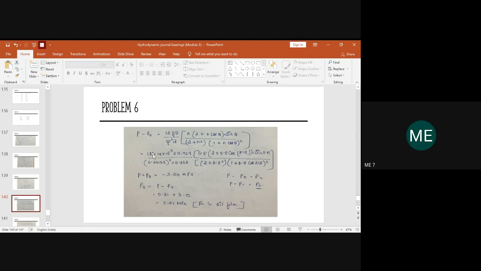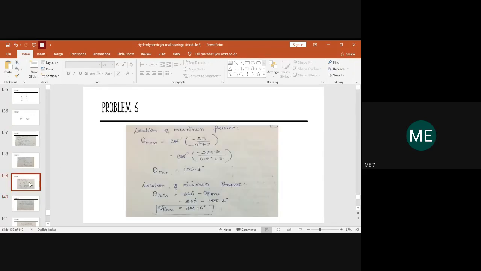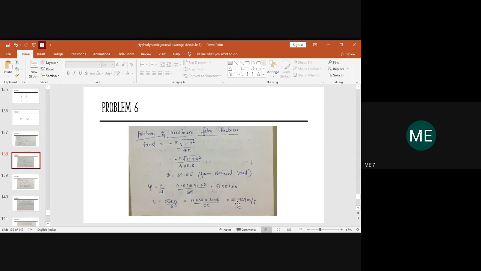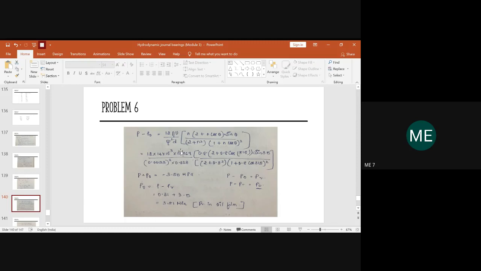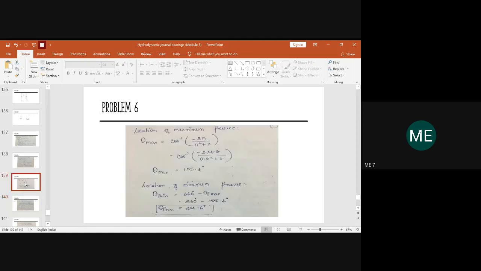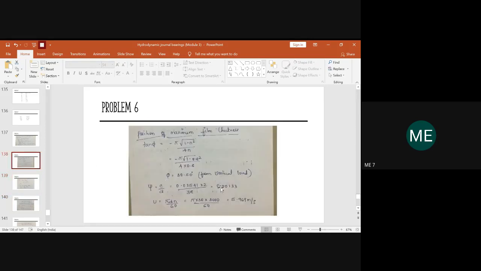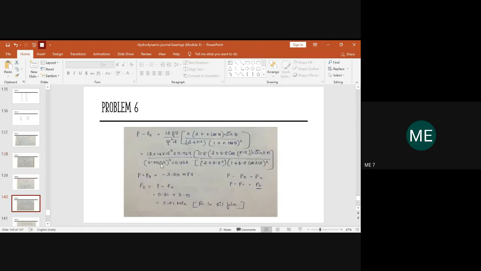So you will write 12 into viscosity, which is 14 centipoise. We need to convert that into Pascal second and hence we are multiplying by 10 raised to minus 3. 14 into 10 to the power of minus 3, into velocity value U we have calculated. It is 5.969 meter per second. So kindly substitute the same value here. 5.969 divided by the diametrical clearance value we have calculated as 0.00133. So kindly substitute here.